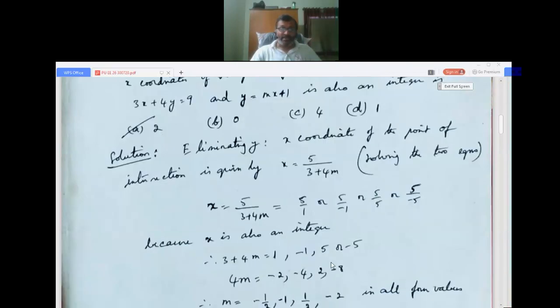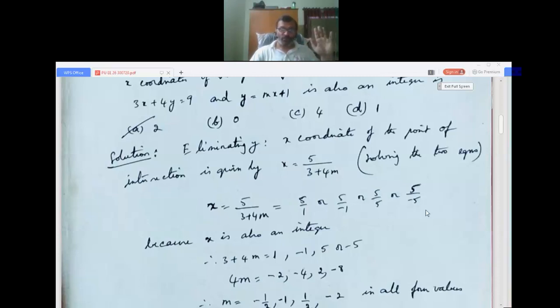Now, this x, which is 5 by 3 plus 4m, has to be an integer. This means the only possibilities, among the given conditions, are either 5 by 1, because 5 by 1 is 5, an integer, or 5 by minus 1, because 5 by minus 1 is minus 5, that's again an integer, or 5 by 5 or 5 by minus 5. No other number, you can check. Even if I take 5 by 2, it is not an integer. 5 by 20, not an integer, like that. These are the four possibilities.